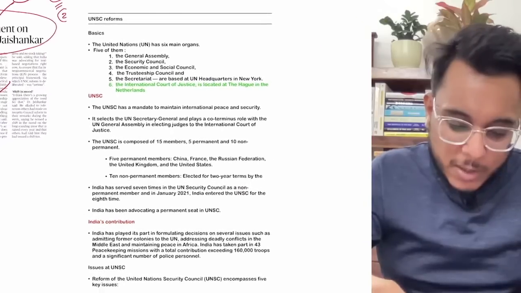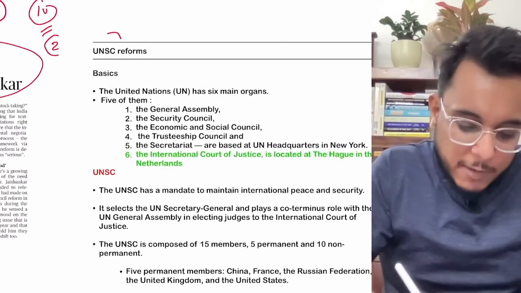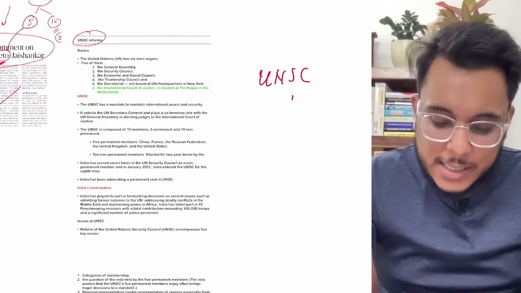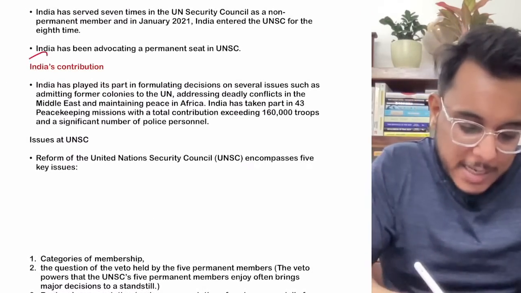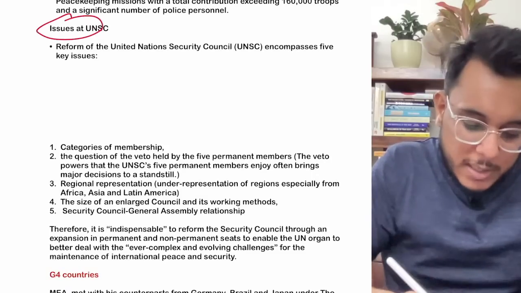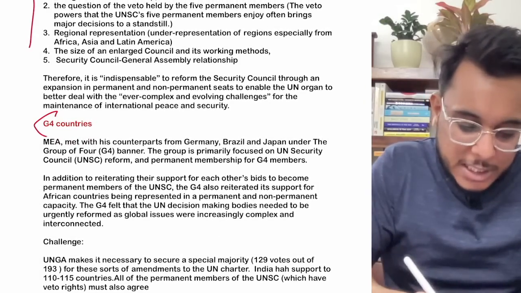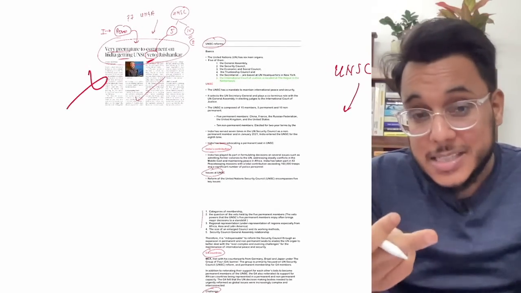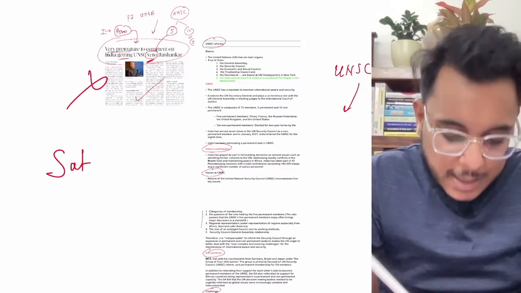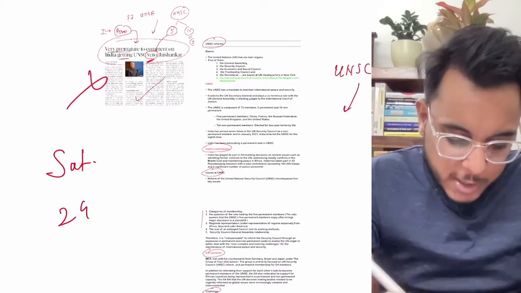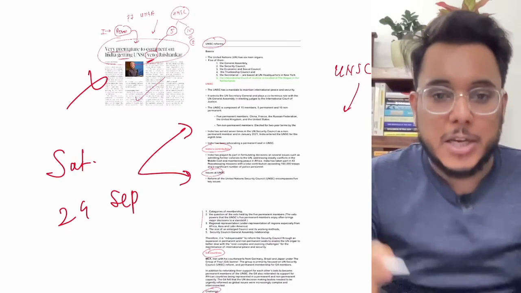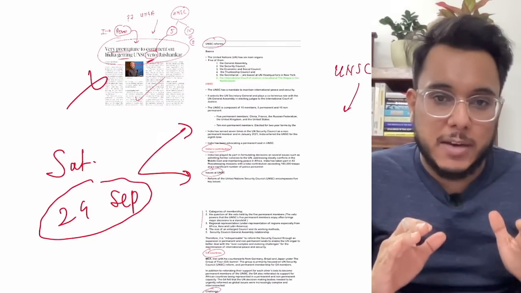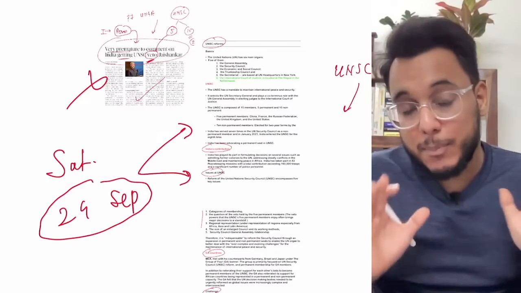Okay, now guys, understand this particular thing. When we talk about the United Nations Security Council reforms, I have discussed the entire topic in a previous session: India's contribution in the UNSC, the issues at the UNSC, the 5 issues, what the G4 countries are, and the challenges. These particular things have not been discussed in this article, but in the last newspaper analysis that we took on Saturday, the 24th September, I discussed the entire UNSC reforms. So please watch the 24th September Saturday's newspaper analysis and the UNSC reform that we discussed there. All the things have been discussed.